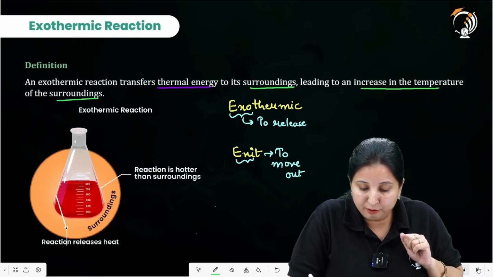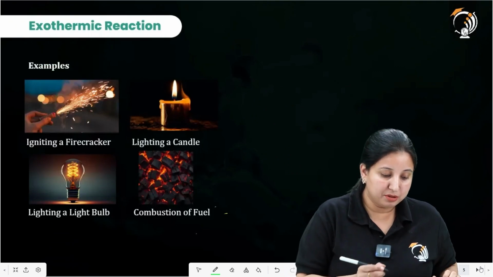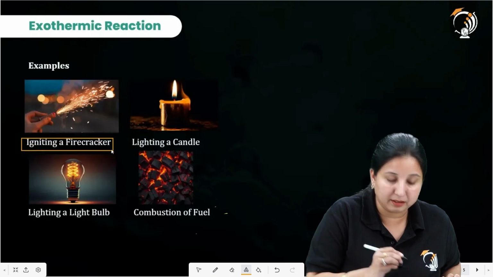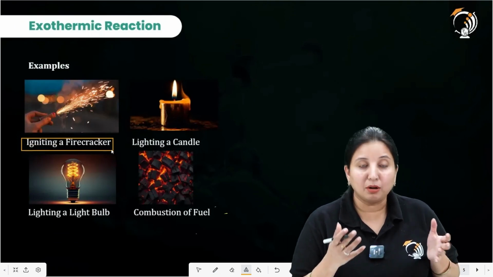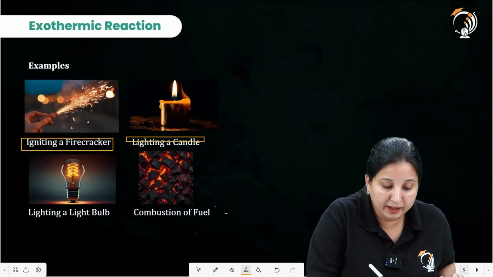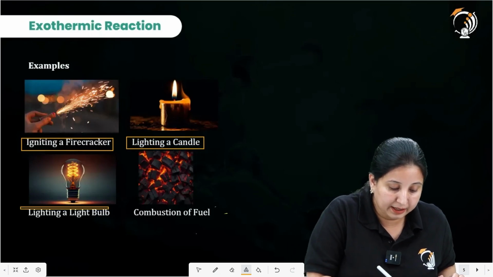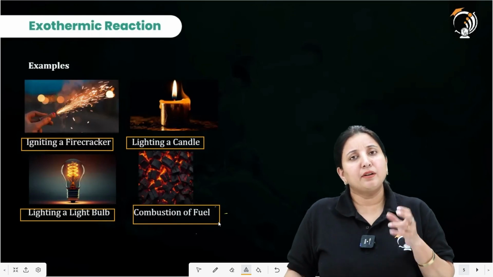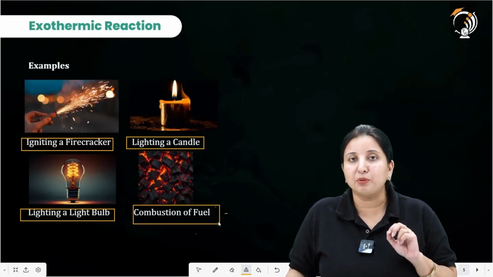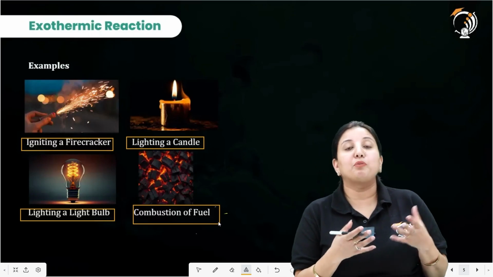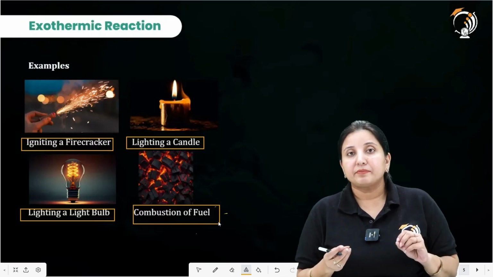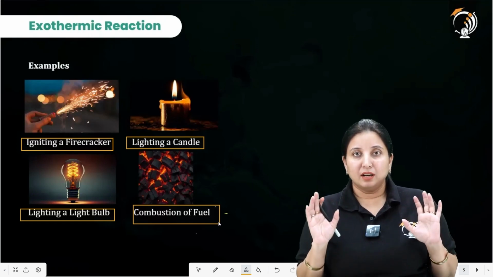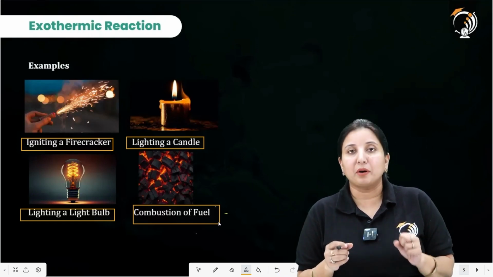For example, igniting a firecracker. In that case, a lot of heat is produced. Lighting a candle, lighting a bulb, and combustion of fuel. Even during the winter seasons, we burn wood and we burn coal. Why? Because we want the temperature in our surroundings to be hotter.